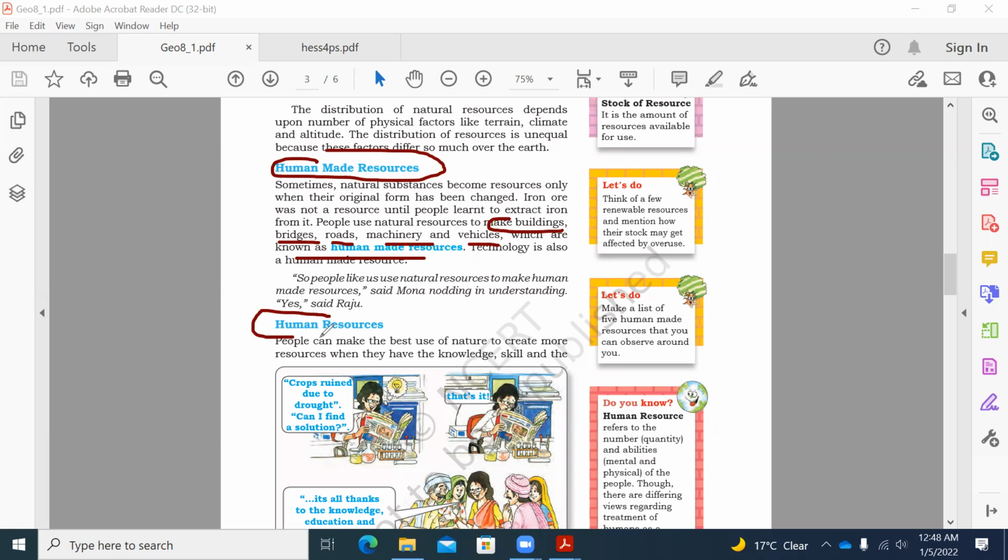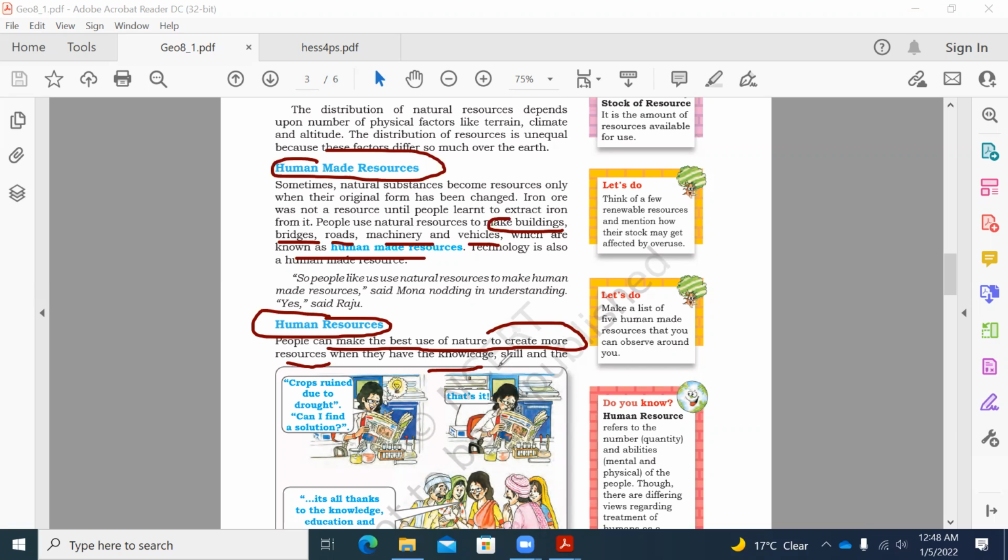So here, people play a very important role because they have to use their skill set to make the human resource. They make the best use of nature to create more resources, but this can be done only when they have the knowledge and the skills.